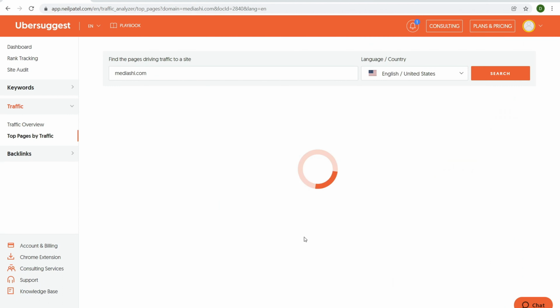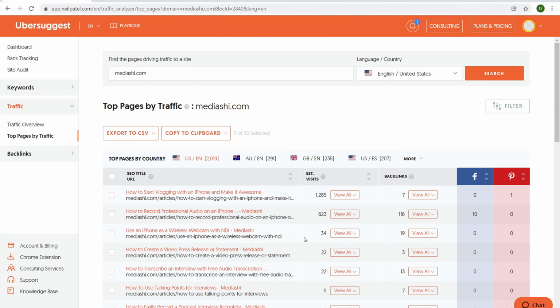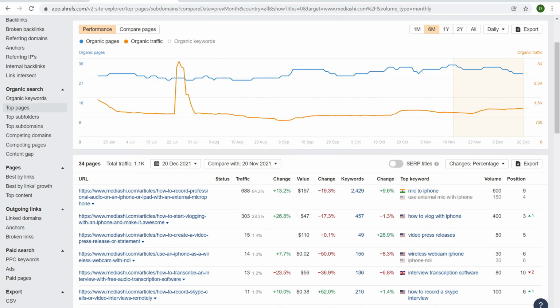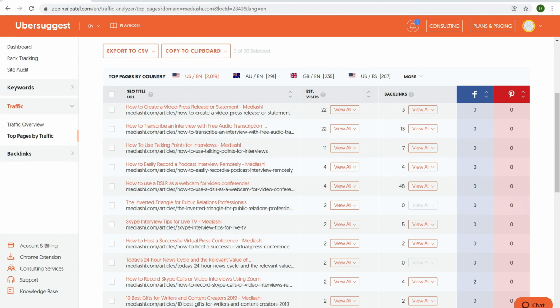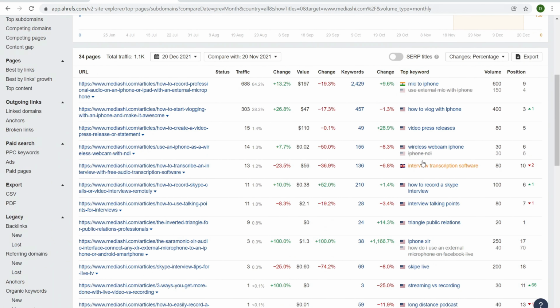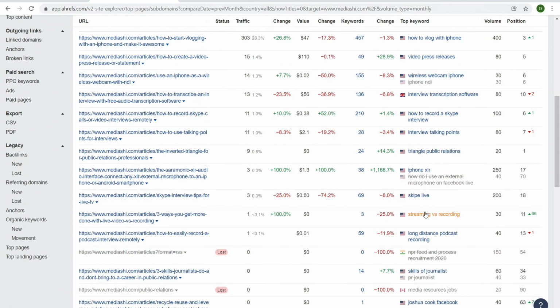So anyways, view pages that are driving traffic to this domain name, you can open up and get a much more detailed list. And it's going to be pretty similar, okay? So again, what's more useful over here with Ahrefs is I love the keyword. It just makes it easier. Okay, interview transcription, how to record with Skype interview. Oh, that's a great keyword. Triangle, okay. Streaming versus recording. Perfect. Oh yeah, that's a great keyword if you have some type of camera-oriented website: how to vlog, how to stream versus recording, what's the difference? And so it's just very helpful.